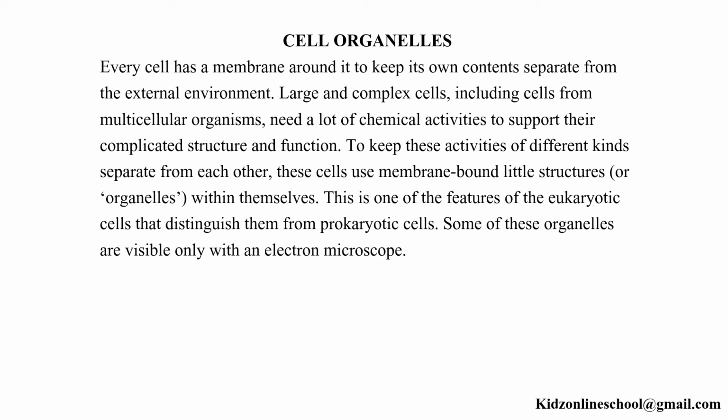Cell organelles. Every cell has a membrane around it to keep its own contents separate from the external environment. Large and complex cells, including cells from multicellular organisms, need a lot of chemical activities to support their complicated structure and function. To keep these activities of different kinds separate from each other, these cells use membrane-bound little structures within themselves. This is one of the features of eukaryotic cells that distinguish them from prokaryotic cells. Some of these organelles are visible only with an electron microscope.